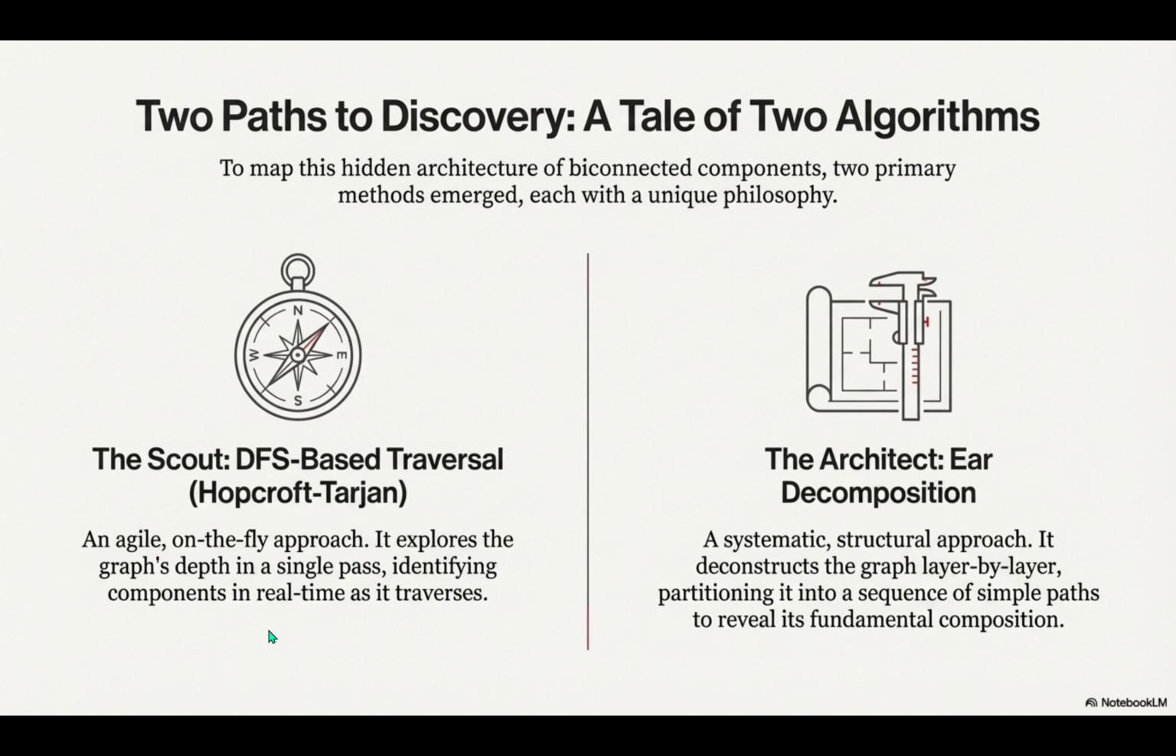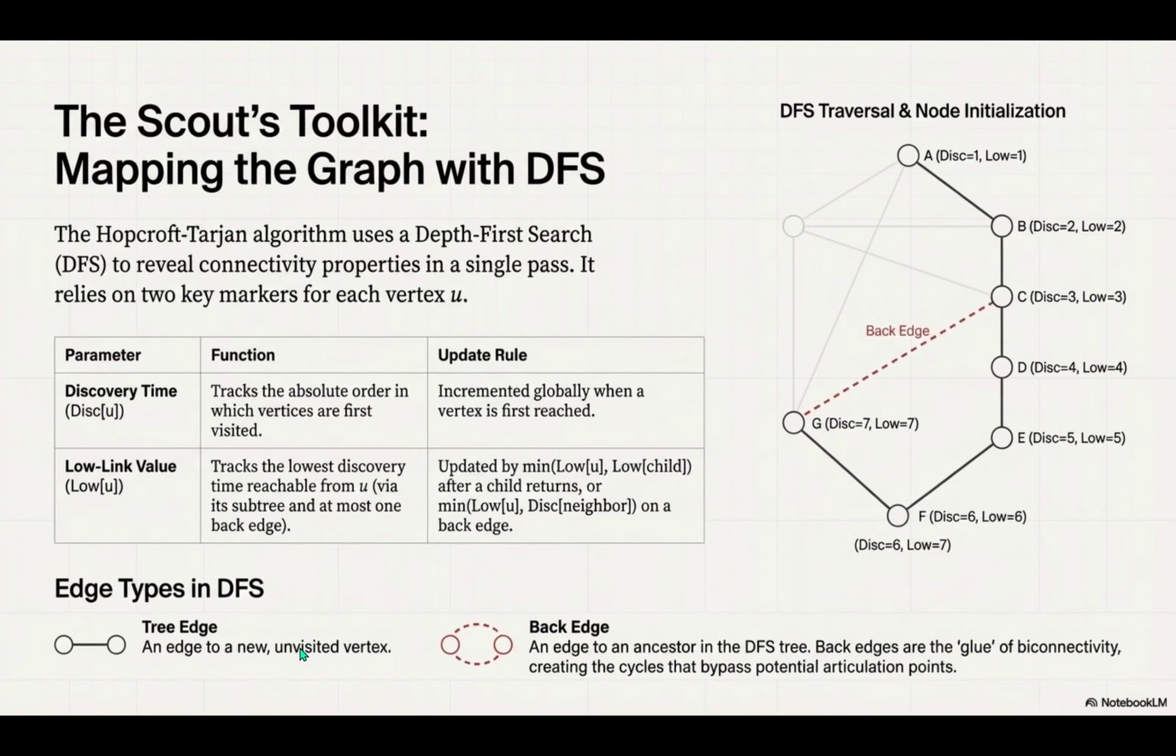Instantly. It's like sending a scout into a huge territory, and that scout just has to record two specific pieces of information at every single junction it finds. The first piece of info is pretty straightforward, the discovery time. Yep, just the order in which you first visit a vertex, let's call it d(v).